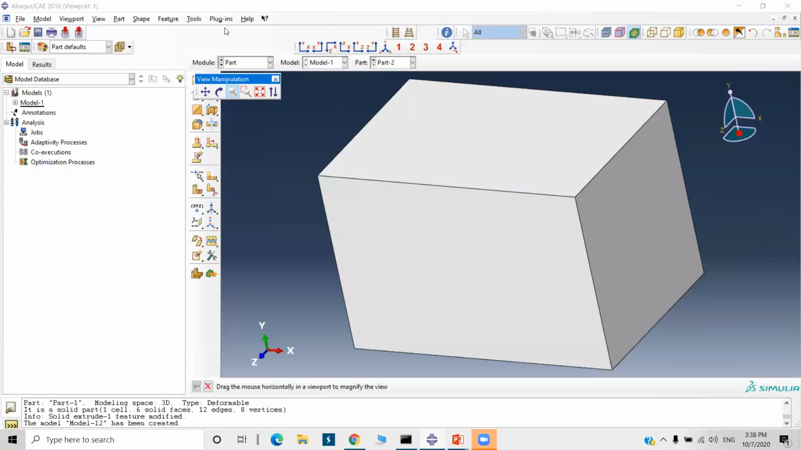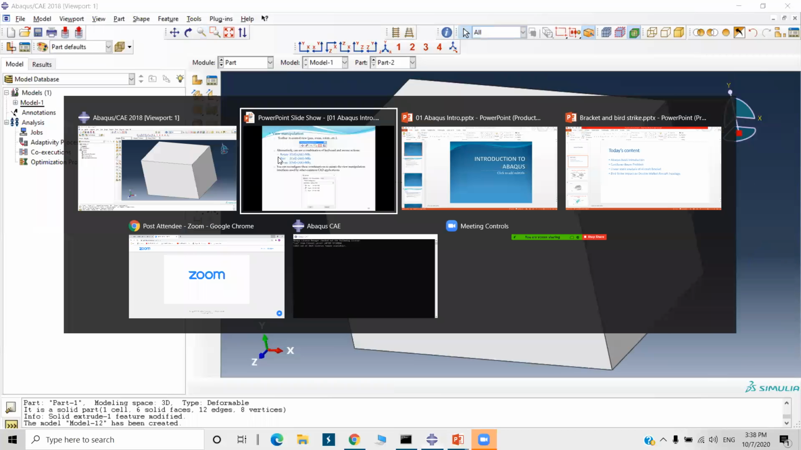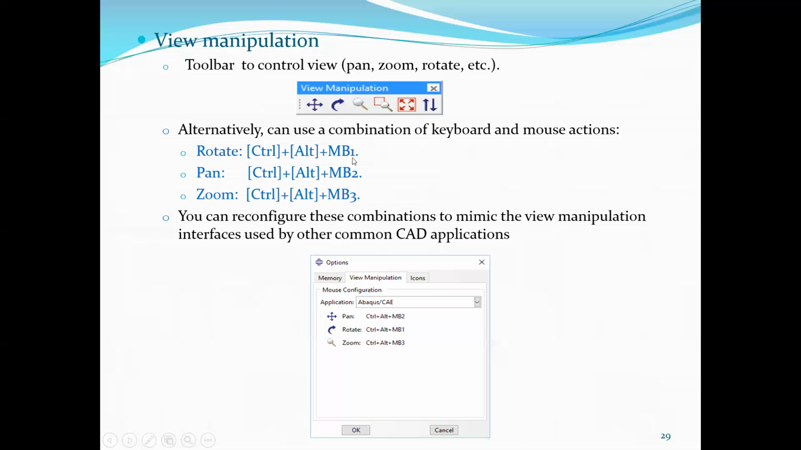And there are keyboard shortcuts for this. For rotate, there is Control plus Alt plus mouse button 1, that is left click. To pan, Control plus Alt plus mouse button 2, means the middle button you have to press. Every time you have to press Alt plus Control and mouse button 1 to 3. Mouse button 1 is for rotate, 2 is for pan, 3 is for zoom.